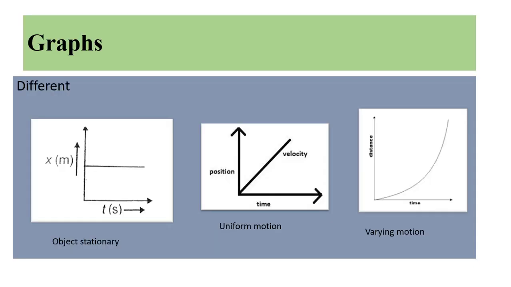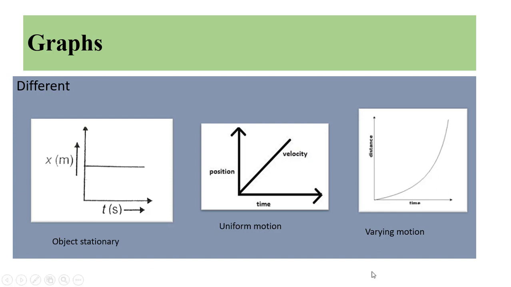Now some graphs. You are seeing on the screen that there are different graphs of position with respect to time. If an object is stationary, its distance is not changing with respect to time. It is constant with respect to time. Its graph will be parallel to the time axis, because we have taken x on the y-axis. X is the distance or position of an object, and along the x-axis it is time. Its graph will be parallel to the time axis.